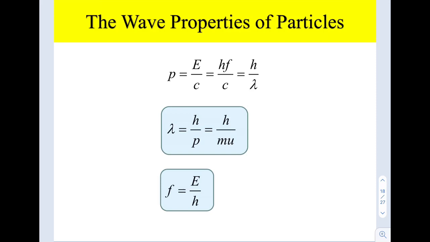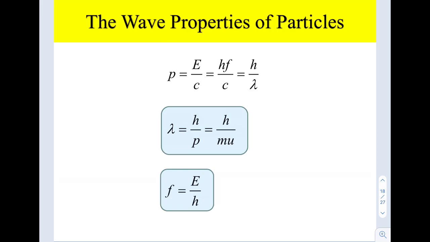Okay, let's proceed to subtopic 39.5, the wave properties of particles. Based on the concept of dual symmetry, if there is a wave, there must be a particle as well, right? One of the scientists that came up with this idea is Louis de Broglie.